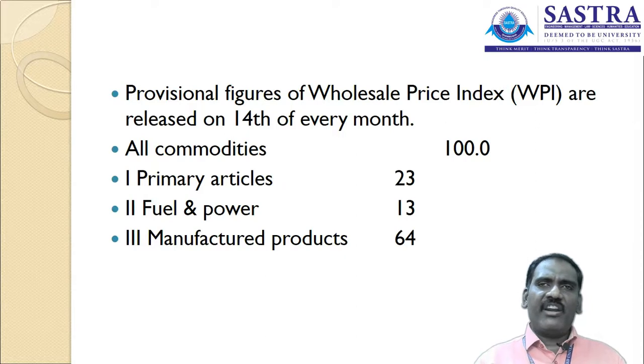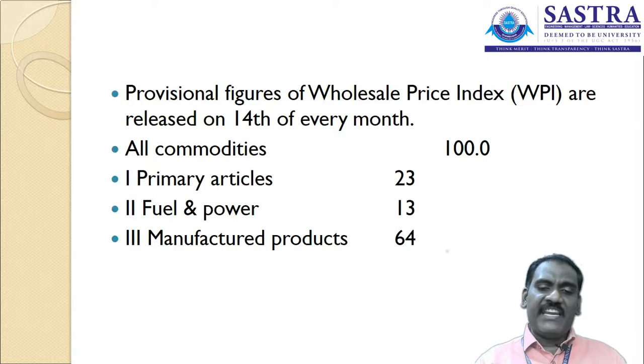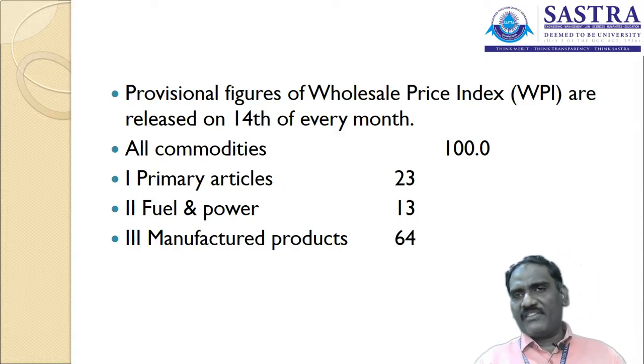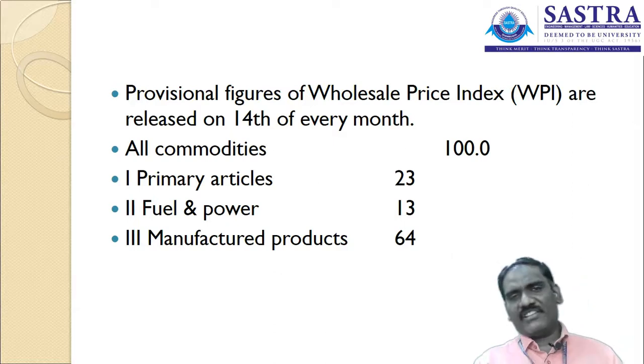The total commodities are divided into three major categories: primary articles, fuel and power, and manufactured products. The primary articles category includes agricultural products and allied products. 23% of weightage has been assigned for primary articles, 13% for fuel and power, and 64% for manufactured products, because there is a huge amount of product and industrial productivity. Within the manufacturing sector, the highest amount of transaction takes place, so it is given more importance. 64% of importance is given to the manufactured product.